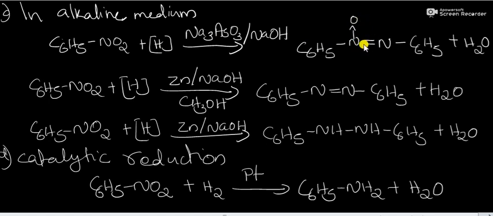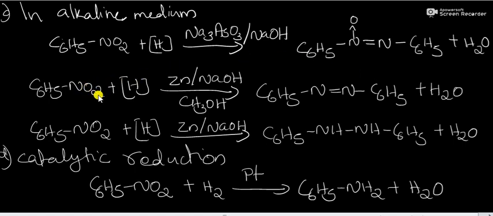What is the functional group of an azo compound? N double bond N. That is azo. Then if it is attached with an oxygen, it is called azoxy. Then this compound is called azoxybenzene.